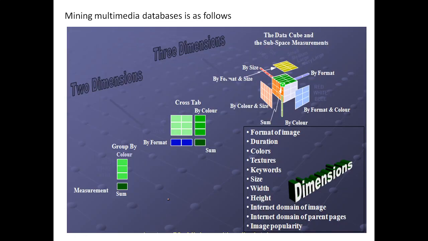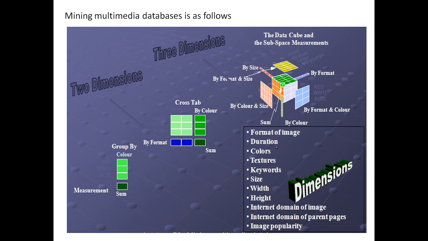You can take even this example where the data cube can be represented in 2-dimensional or 3-dimensional data. In the 3-dimensional data you can represent by size, by color and size, by format and color. In the 2-dimensional data you can represent by a crosstab in the form of left and right, or you can represent in a single dimensional format also.